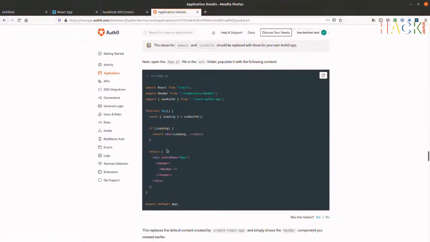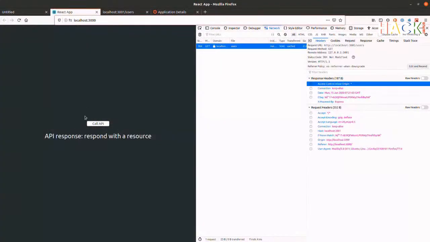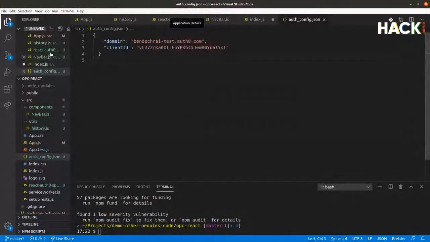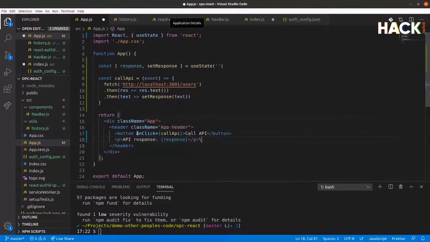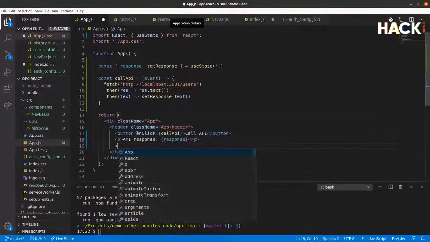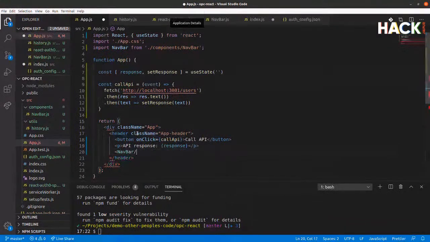And then finally, we created the navbar. We actually need to show it in our application. At the moment, we still don't have the navbar in the application. So let's go into the app here, and we'll make sure that the navbar is included. So now if we switch back to here,